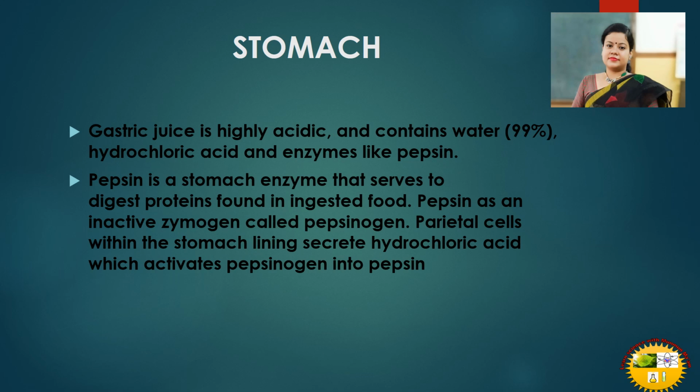Pepsin is present as an inactive zymogen called pepsinogen. Parietal cells within the stomach lining secrete hydrochloric acid, which activates pepsinogen into pepsin. So what happens actually inside the stomach? Pepsin is present as inactive pepsinogen.